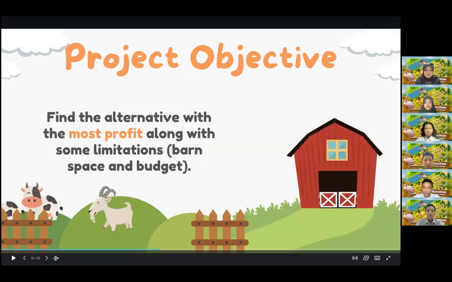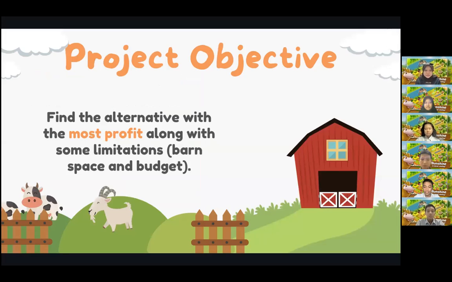Okay, next is the project objective. Based on the formulation of the problem, we will determine the result of each possibility to find out the biggest profit we can get, based on the limitation of barn space and budget.